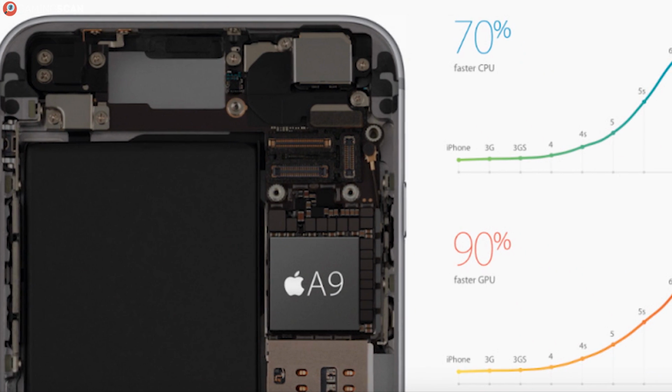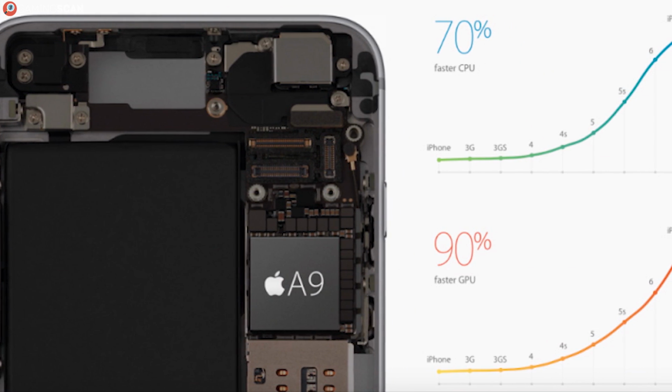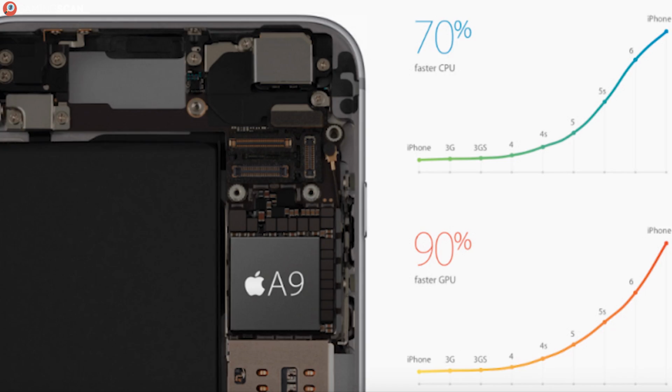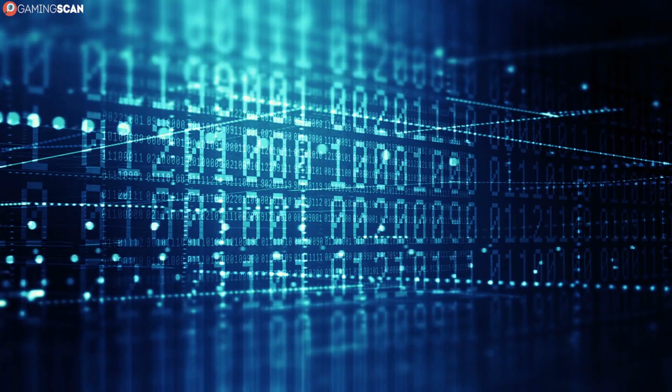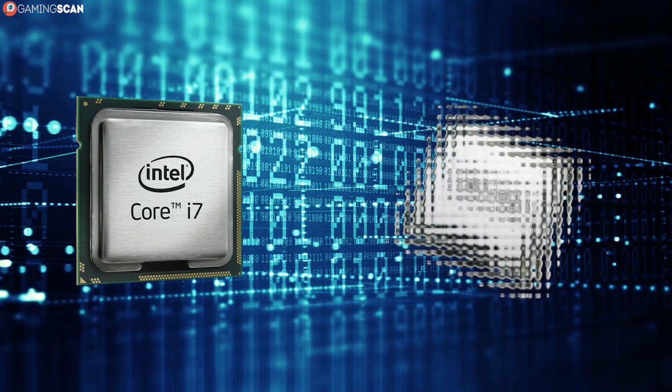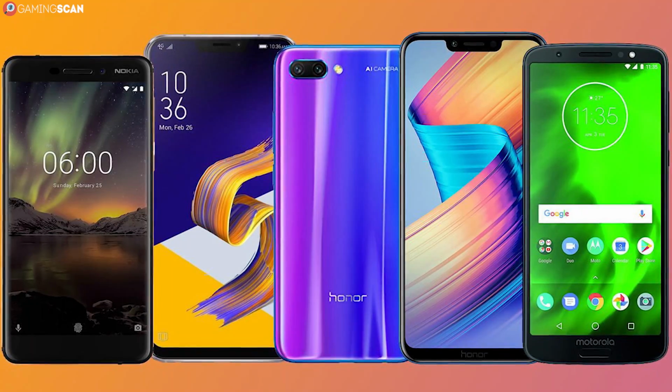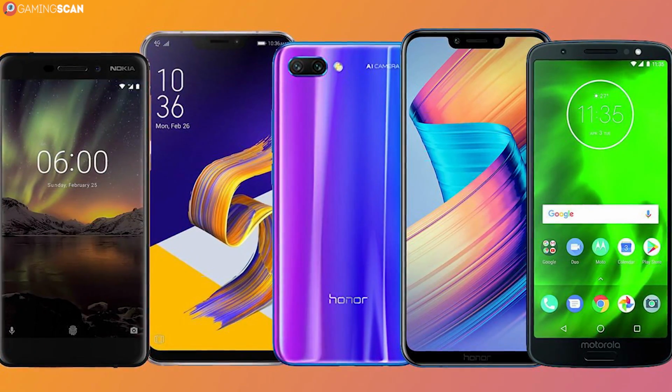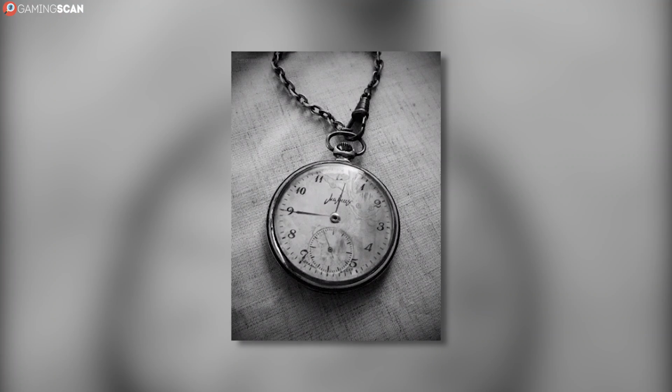And the same goes for their CPUs. It was only recently that iPhones upgraded to hexa-core processors with the iPhone 8. While the older models use either quad-core or dual-core CPUs. Meanwhile, it's pretty commonplace to see an octa-core processor even in mid-range Androids. It has been for years now.